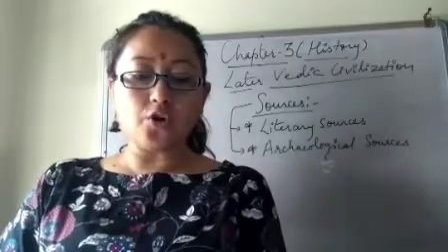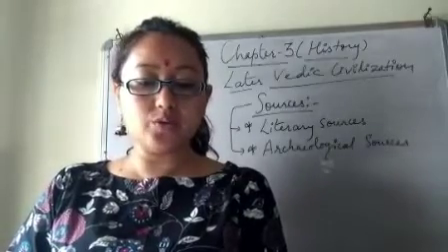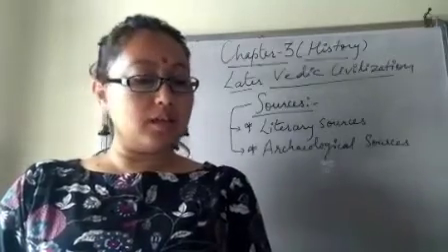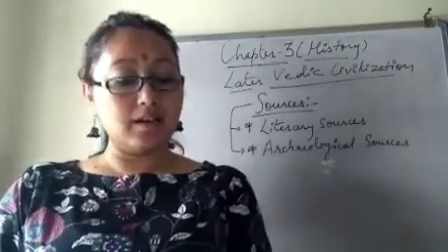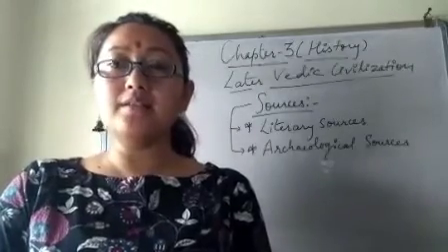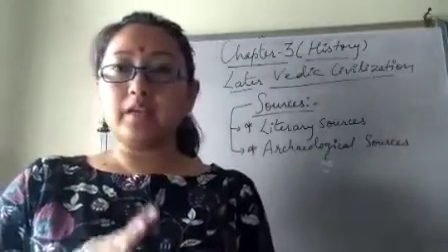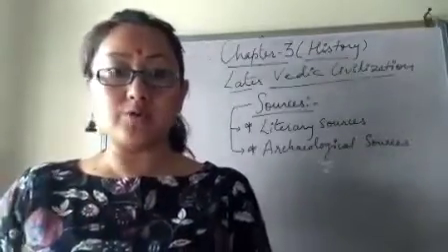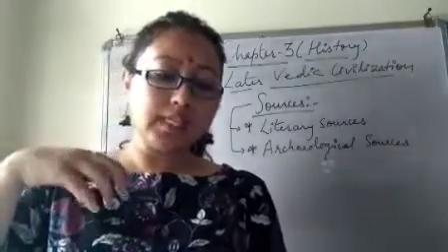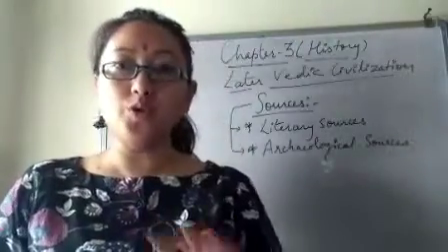Thus, the territories occupied by the later Vedic Aryans comprise the whole of India to the north of the Narmada and some regions even to the south of that river. So from this we come to know that Aryans had shifted from north to south. That means they occupied almost the whole of India.